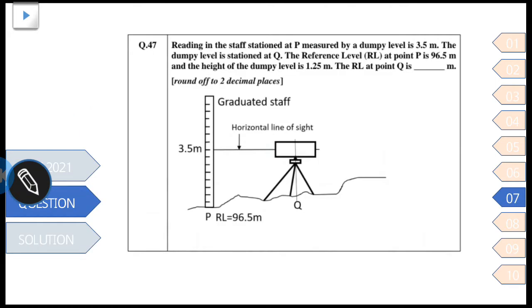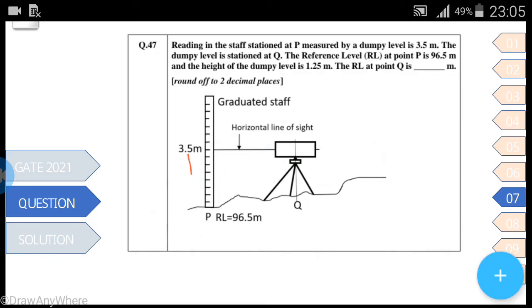The reading on the staff stationed at P, measured by a dumpy level, is 3.5 meter. The dumpy level is stationed at Q. The reference level RL at point P is 96.5 meter, and the height of the dumpy level is 1.25 meter. We have to find the reference level at point Q. Firstly, 3.5 meter is given, this is 1.2 meter.